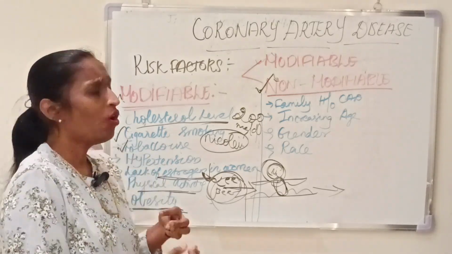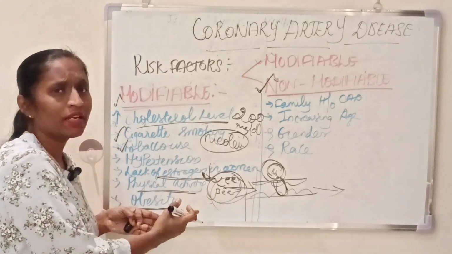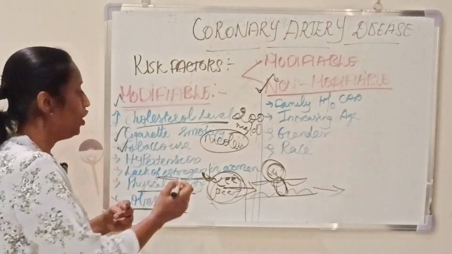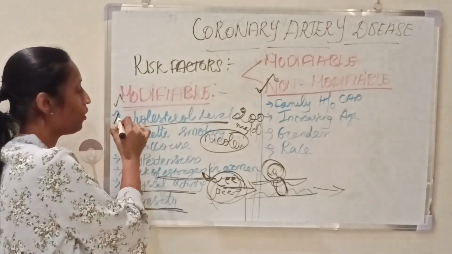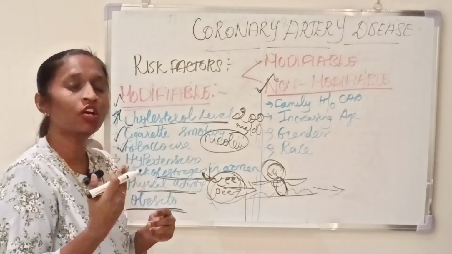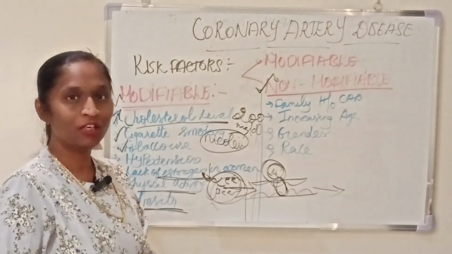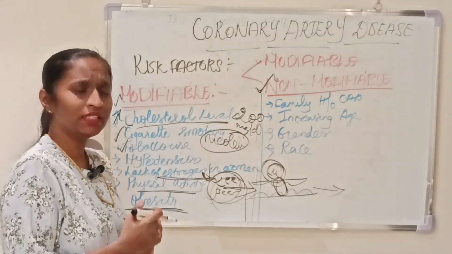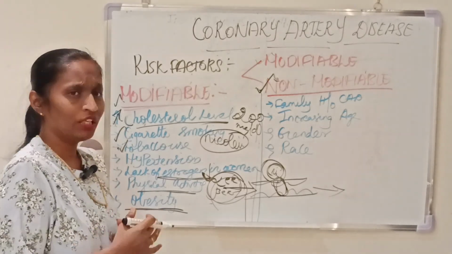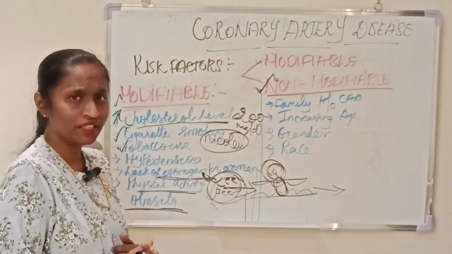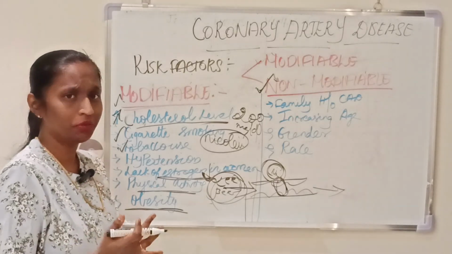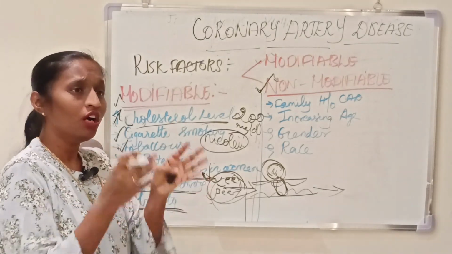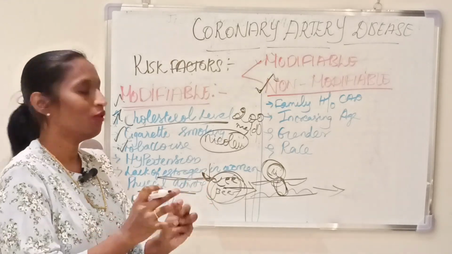Understand? So what are all the risk factors which come under the modifiable ones that we can change? If the person has a high cholesterol level, what will be your advice? Your advice will be to avoid fatty food and sugar, increase the fiber intake and increase the physical activity. That's the way we can regulate or decrease the cholesterol level of a person.